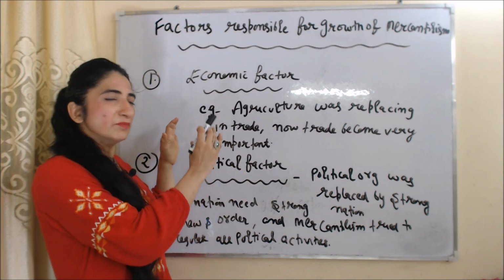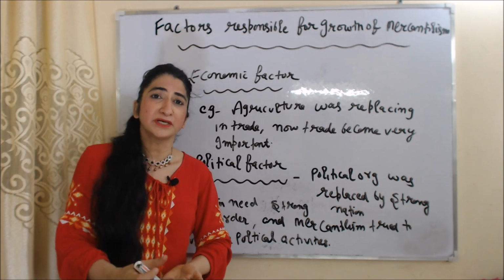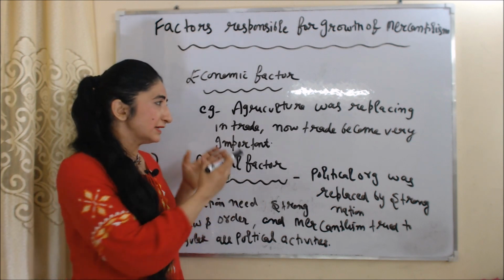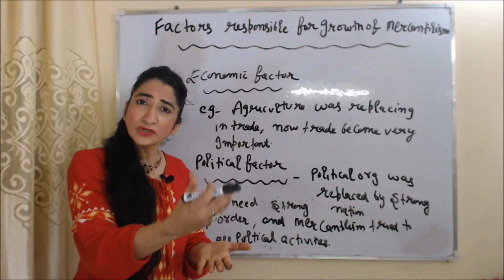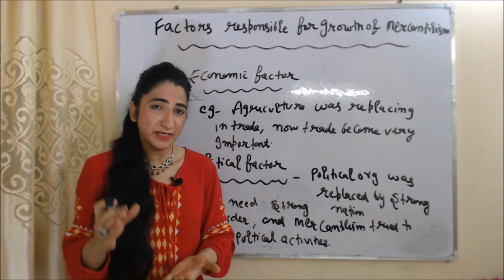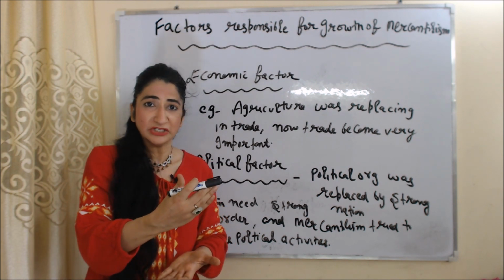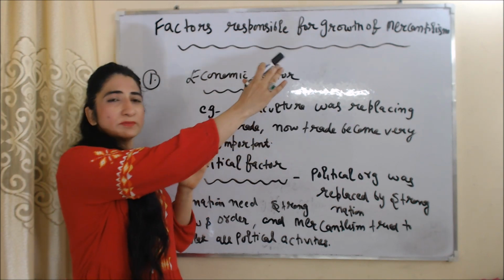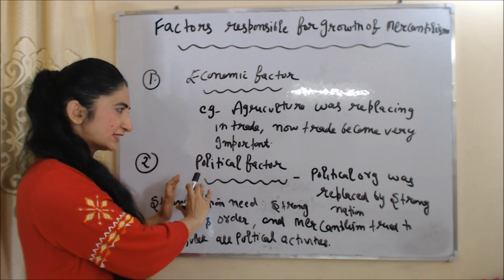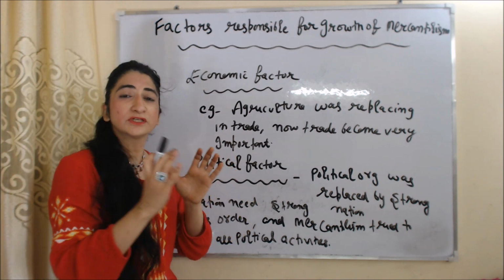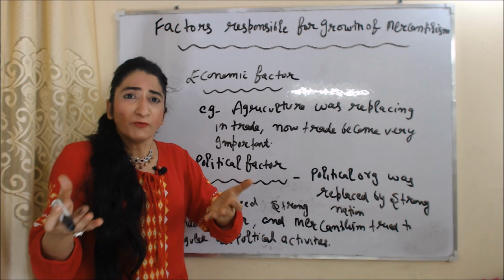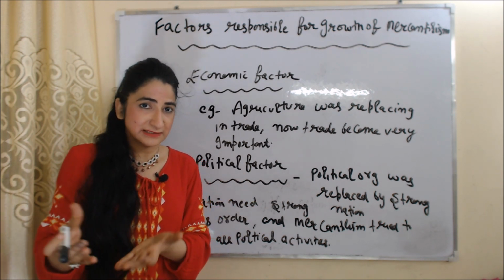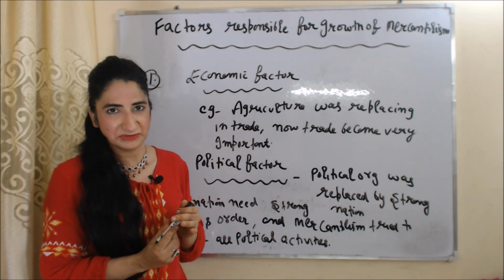First factor is economic factor. During that time period, so many economic changes were taking place. For example, agriculture was being replaced by trade. Now trade became very important. Countries were doing trade with each other. So we can say that these economic changes became cause of growth of mercantilism. Next factor is political factor. Political organization was replaced by strong nation. Obviously, in strong nation, we need strong law and order, and we need mercantilism to regulate all these political activities.